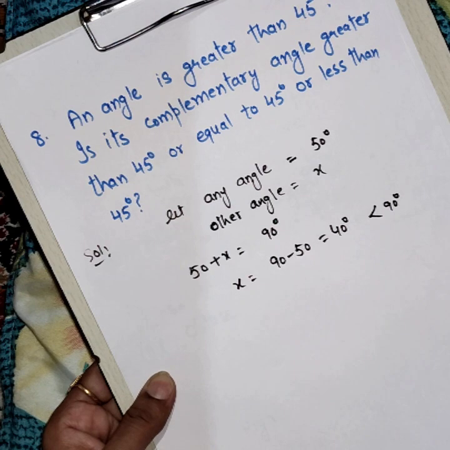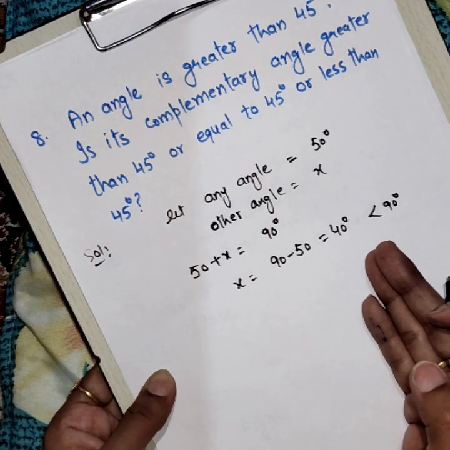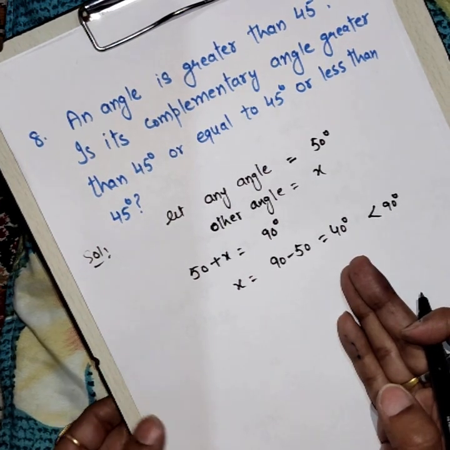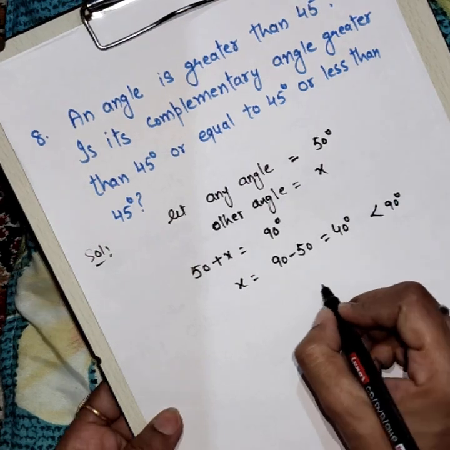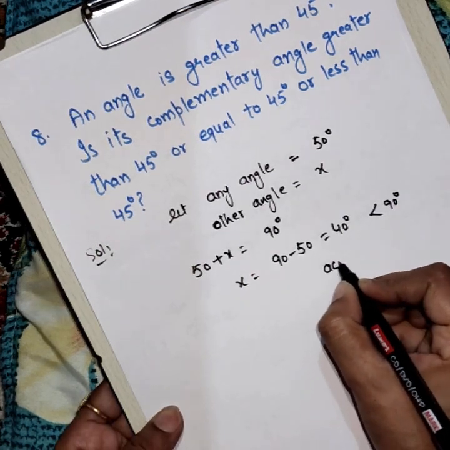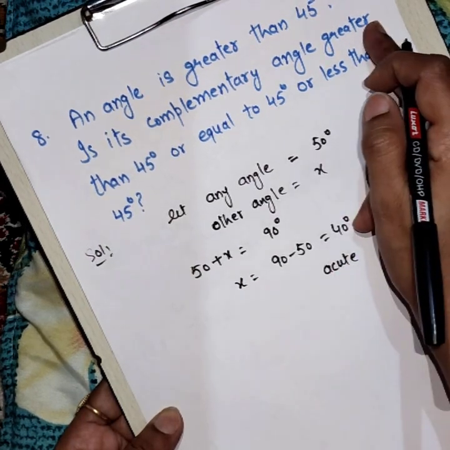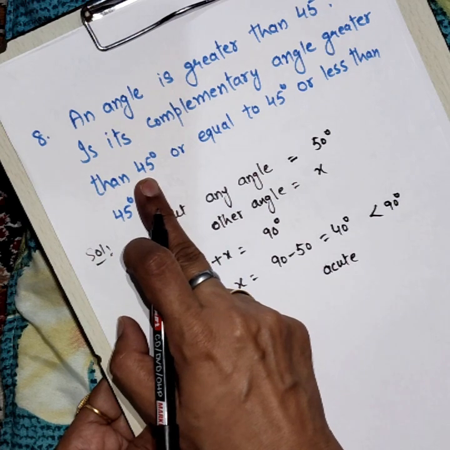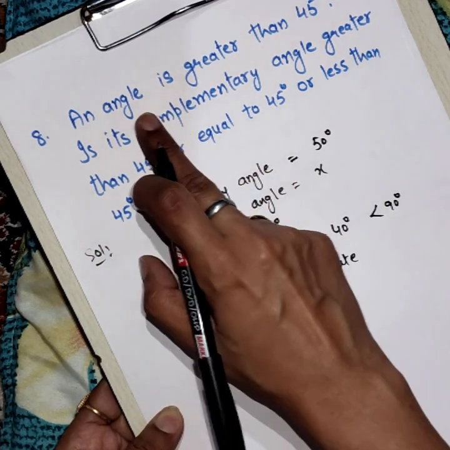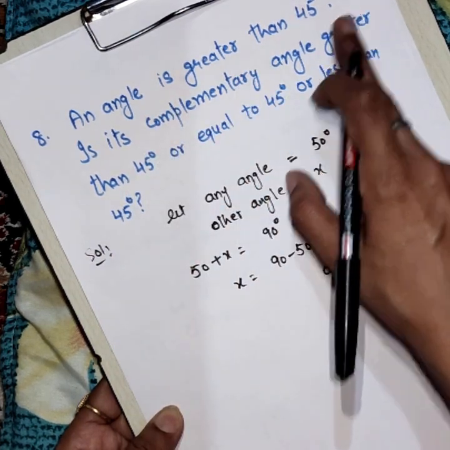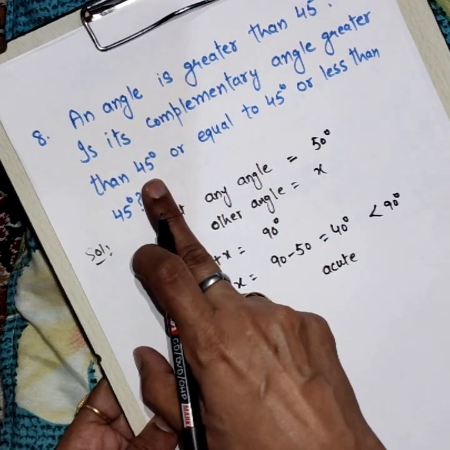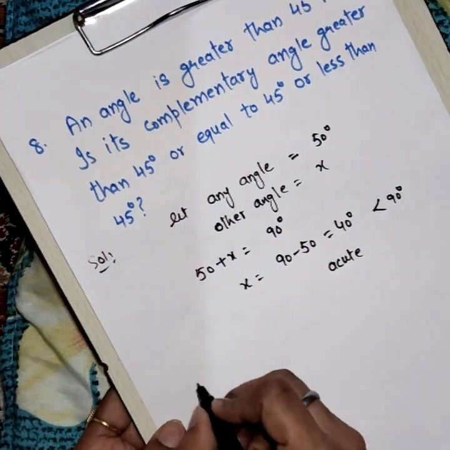We know that the angle which is less than 90 is called an acute angle. And this angle is less than 45 degrees. So we can say that if any angle is greater than 45, then its complementary angle is less than 45.